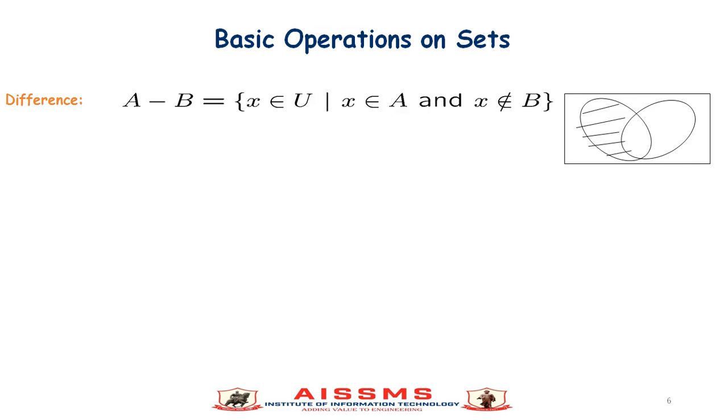Difference: A minus B is equal to {x belongs to U such that x belongs to A and x doesn't belong to B}.